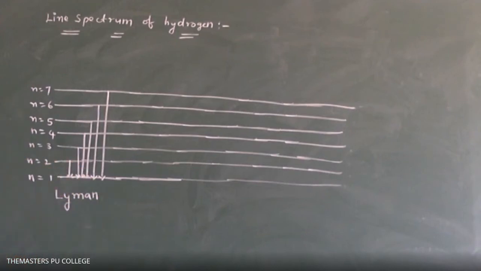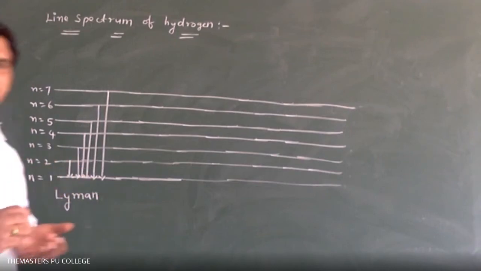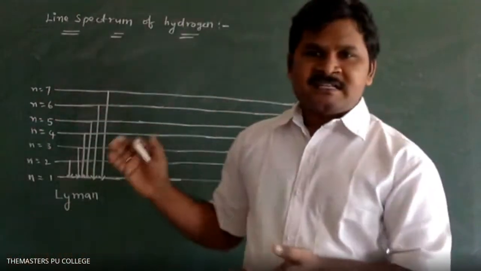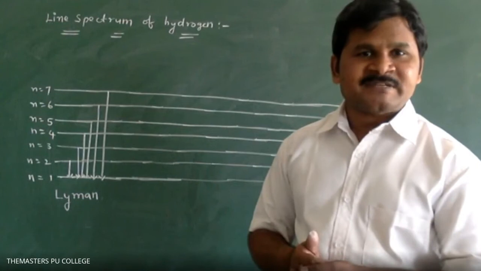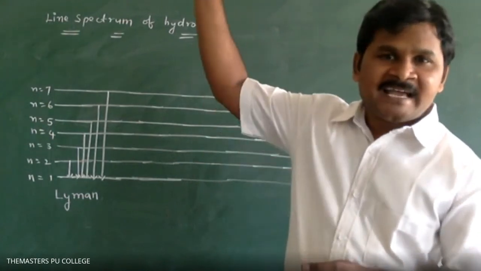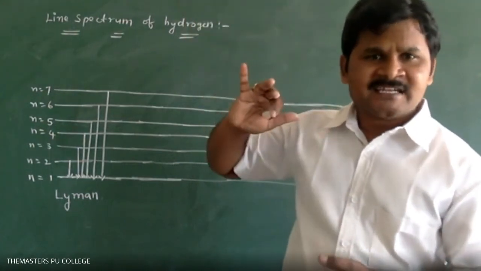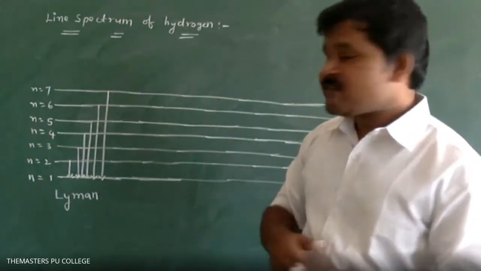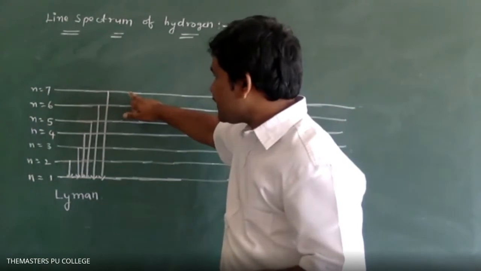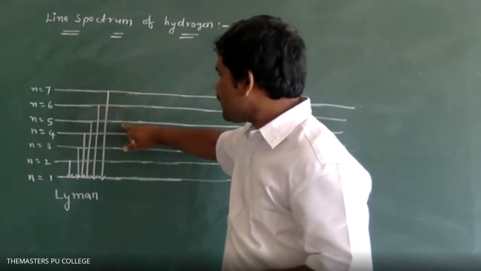What is Lyman series? Just now I told you, this line spectrum is an example of de-excitation of electron. De-excitation means it is coming from a higher energy level to a lower energy level. So many lower energy levels we have.